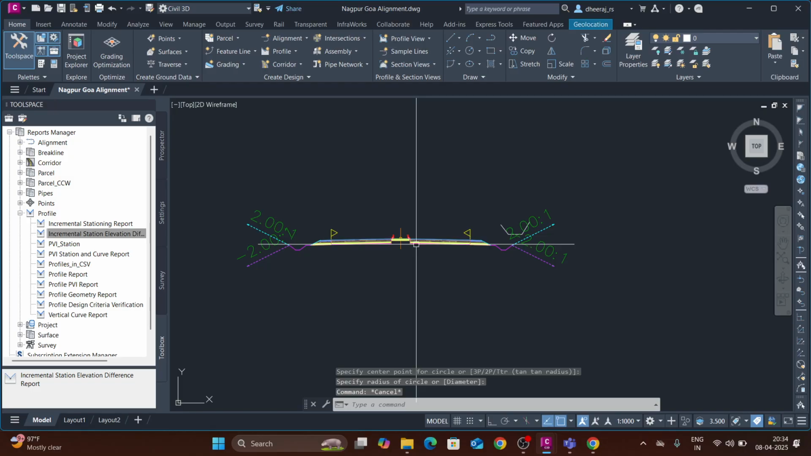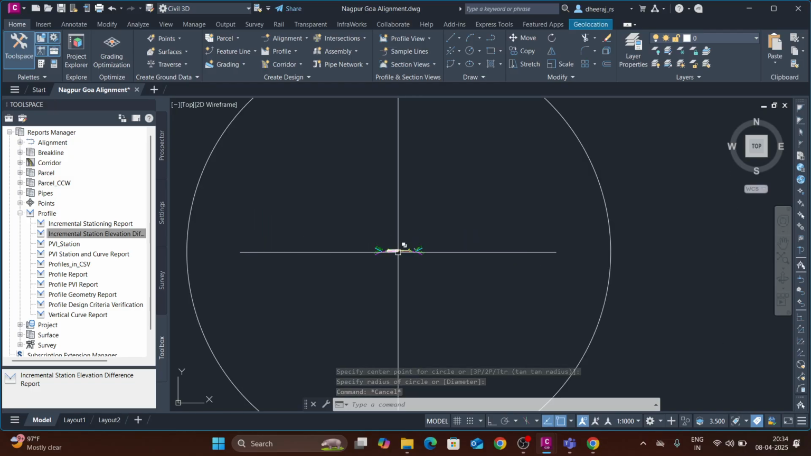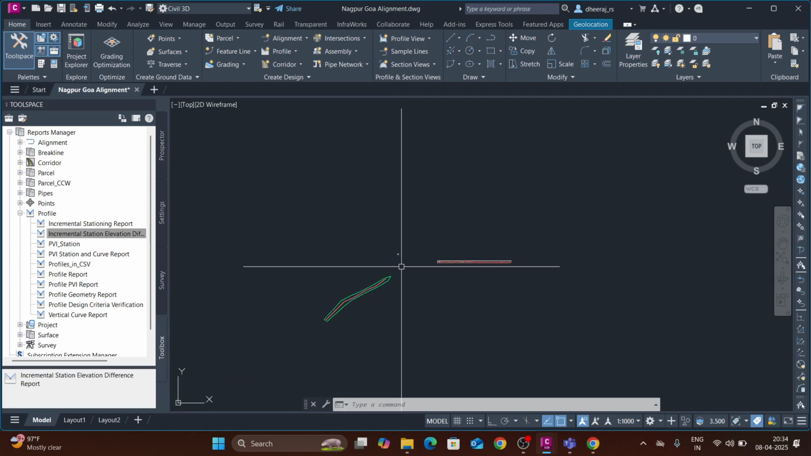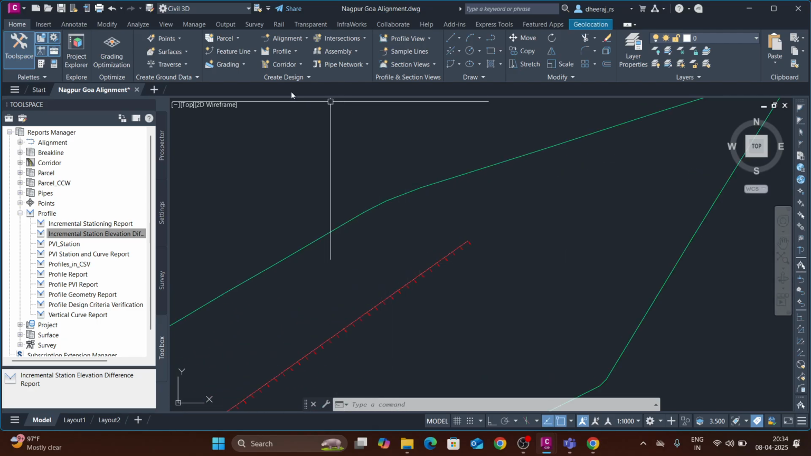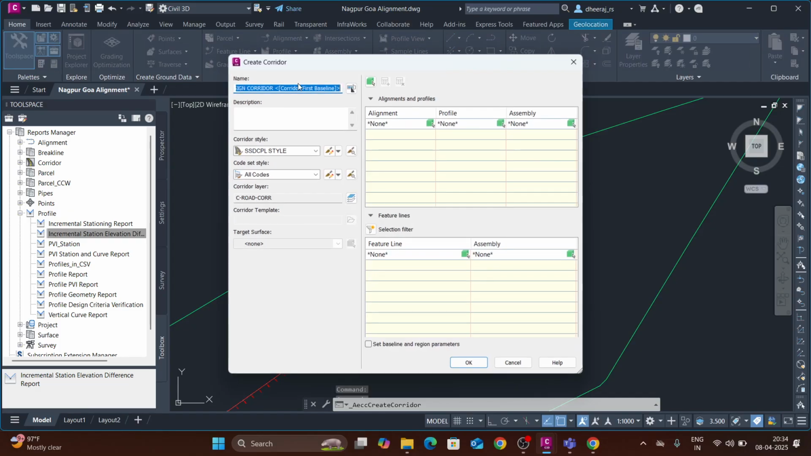This is assembly. Right now we will move to the corridor. Corridor is simple. Same in the home tab only. There is a corridor tab. Select the drop down, click on the corridor. Now this pop-up window will open. In this, on the right side, we will select the alignment. The alignment is the Nagpur Goa center line, and the profile will be the design profile. We will assign the corridor to the design profile only, right?